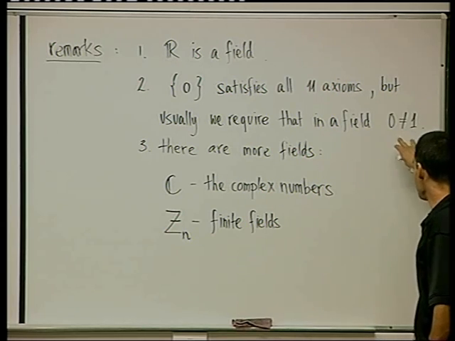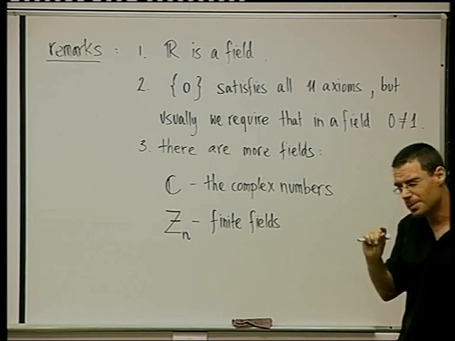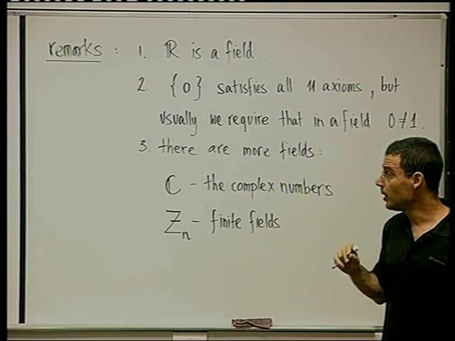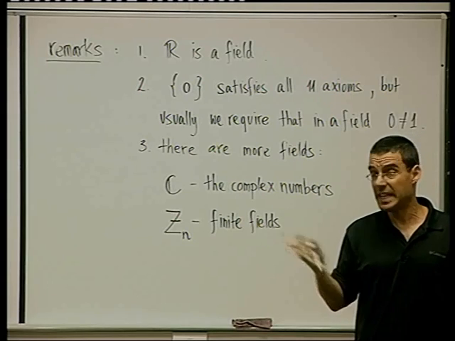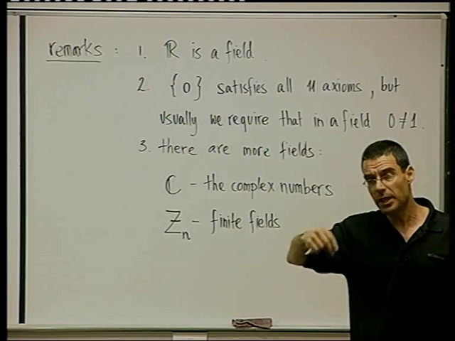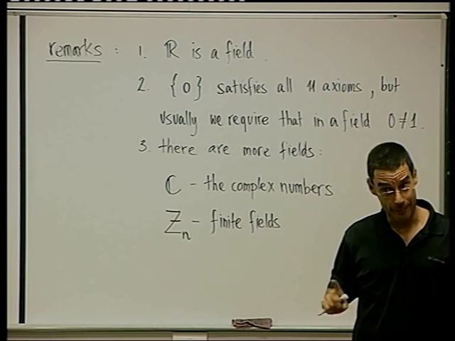So the field which has only 0 and 1 and the regular operations, but you have to be careful there. For example, if you have only 0 and 1, what is 1 plus 1? It can't be 2 because 2 is not an element anymore. So you declare 1 plus 1 to be 0.